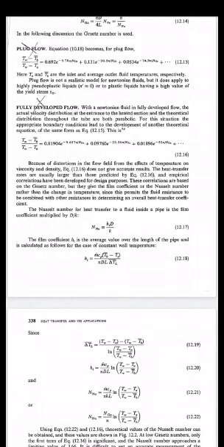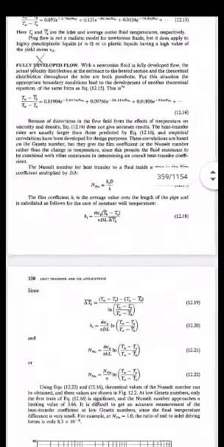So hi is the average value over the length of the pipe, which can be calculated by using the following equation, described in 12.18. hi is nothing but m dot Cp into TB bar minus TA upon pi D L delta TL bar, where you should notice that delta TL bar is nothing but the logarithmic mean temperature deviation.